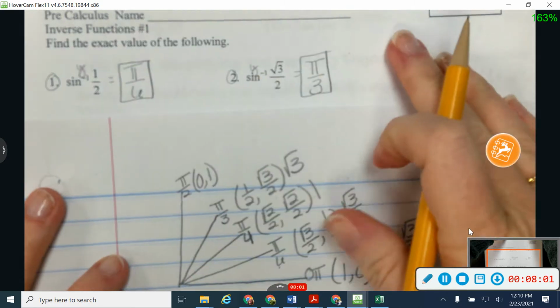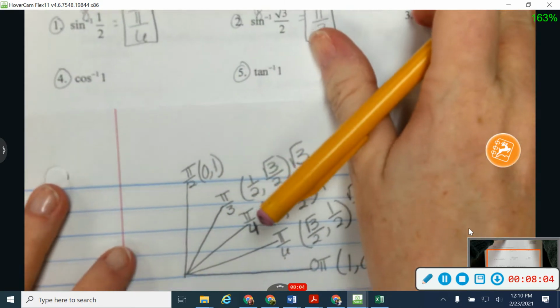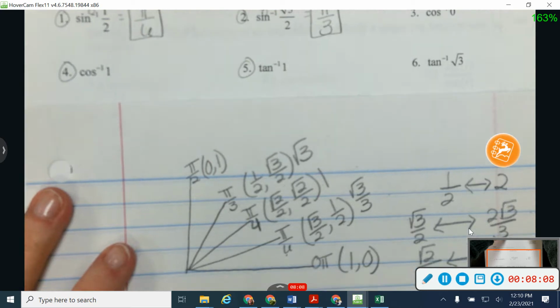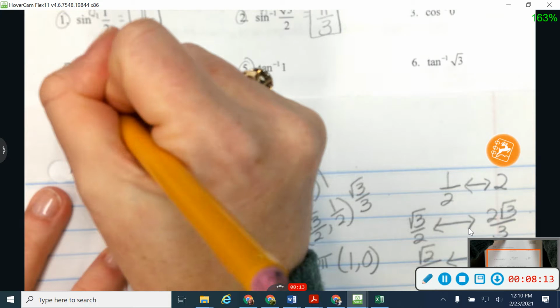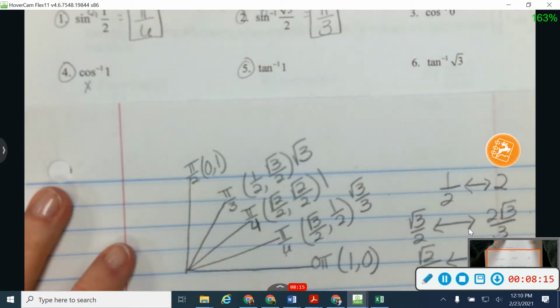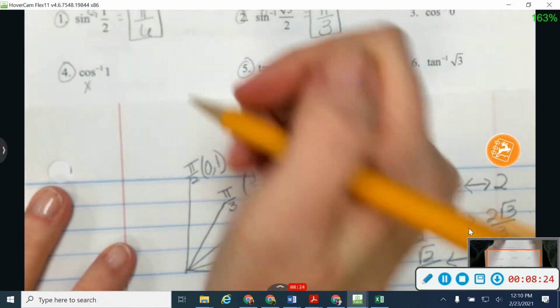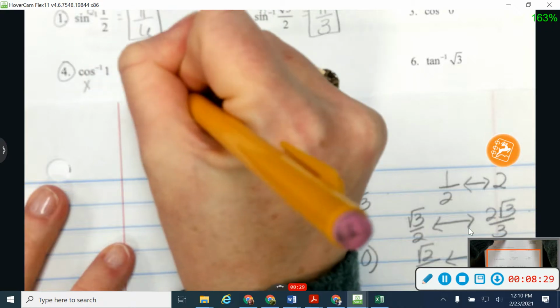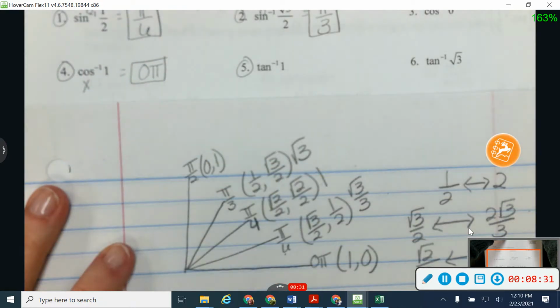All right, let's work a cosine. On number 4, I'm going to ask myself the question, where is cosine 1? Reminder that cosine is x. So I'm going to look at my quadrant 1 because it's positive, and I see that I have an x value of 1 right here at 0 pi. So my answer will be 0 pi. I cannot call it 2 pi. 2 pi is not one of my answer choices.